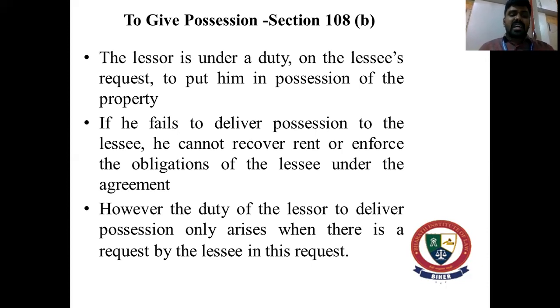And if the lessor fails to give the possession to the lessee, the lessee can maintain a suit on his lease for possession against the lessor and against the third person who may be in possession. So let's say if the lessor has given the possession to a third person, then he can file a suit against the lessor as well as the third person who is enjoying the possession of that property. It was held in the case Ahmedar Rahman versus Jameen Rajan.